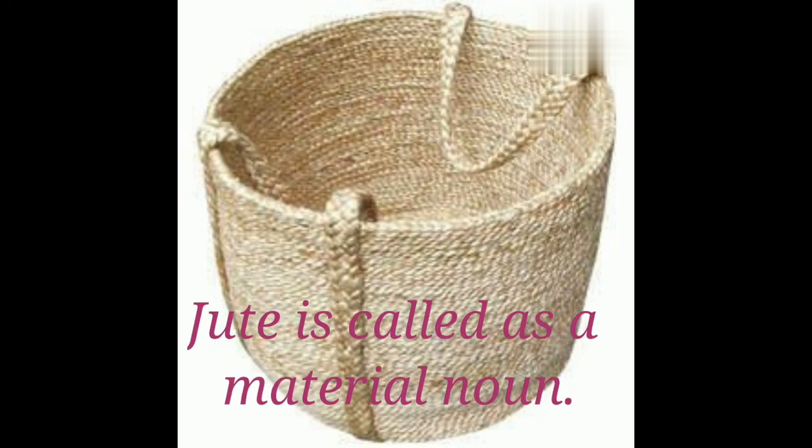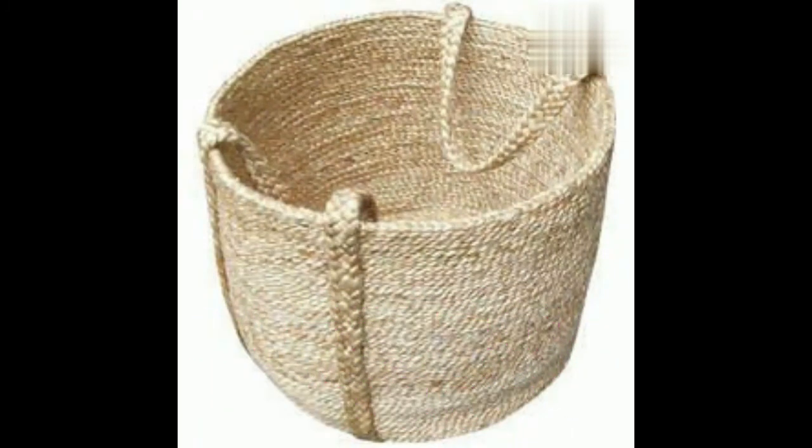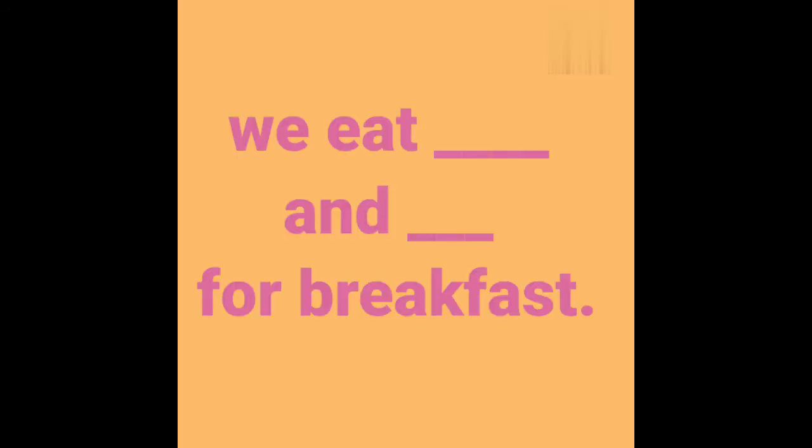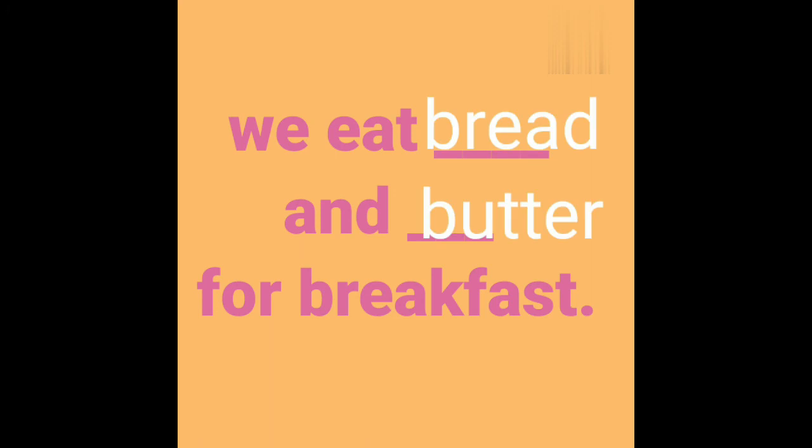Next example, the basket is made from jute. Here the word jute is called as a material noun. The next example, the bag is made from leather. The word leather is called as a material noun. We eat dash and dash for breakfast. The answer is bread and butter. Here the words bread and butter are called as material nouns.